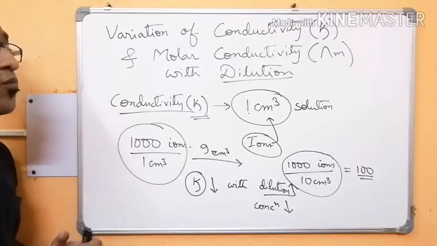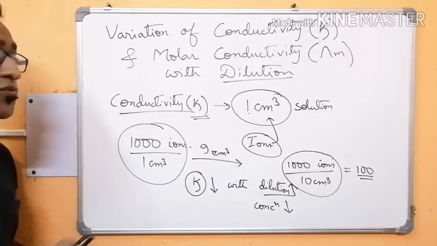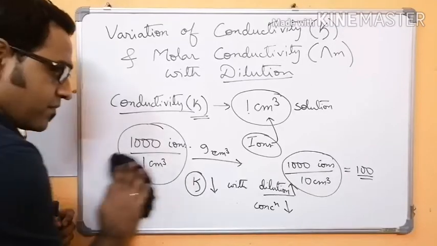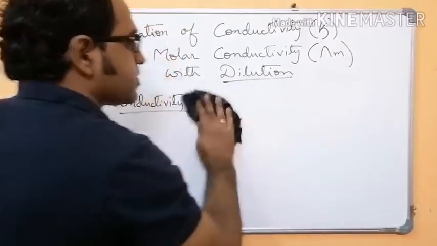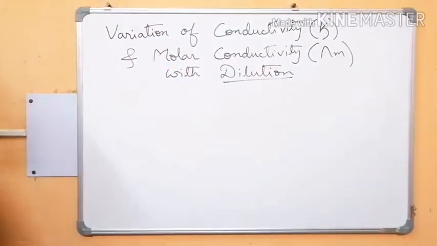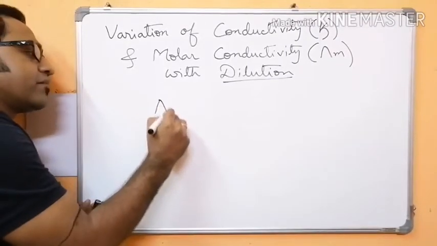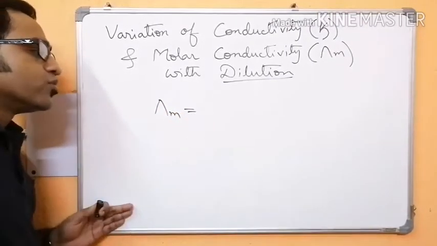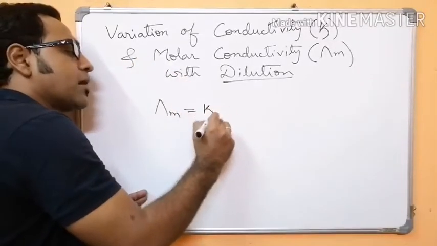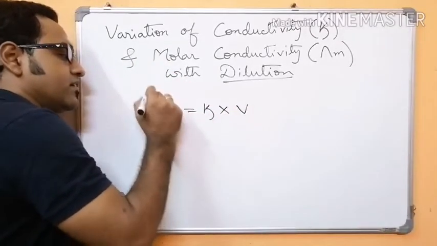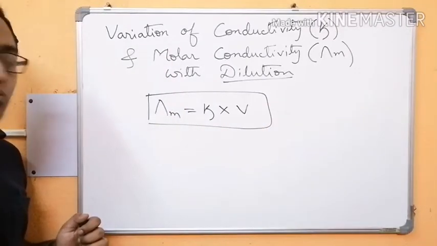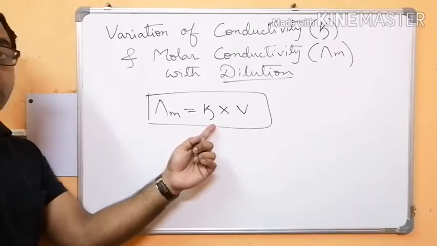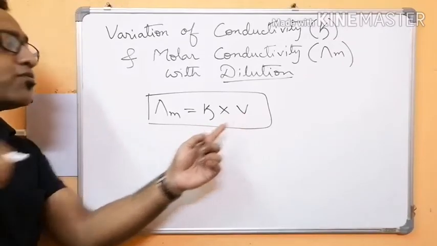Next we will see how molar conductivity varies with dilution. The molar conductivity is denoted by lambda m, and lambda m is equal to kappa into V. Here kappa is the conductivity and V is the volume.